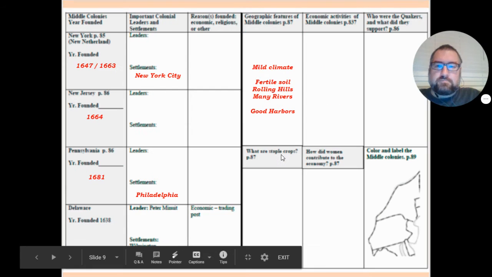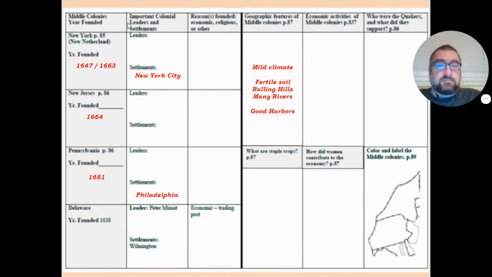So, moving on. This brings us to the middle colonies. So, one of the most important leaders in the New York colony was a guy named Peter Stuyvesant. He was one of those Dutch founders. And he and others founded the New York colony mostly for economic reasons, for the fur trade. So you guys have seen rappers wearing these big, heavy fur coats. They do that because they're showing everybody, I've got so much money, I can wear a fur coat. And that trend goes back hundreds of years. So these people realized that, okay, fur is really, really expensive. So if we buy bunches of furs, then we can make so much money.